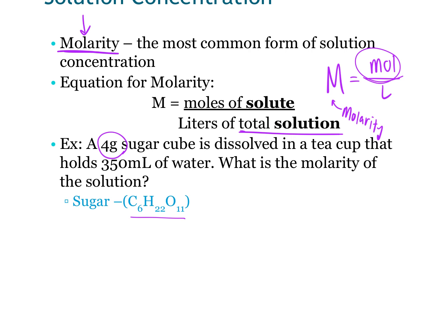Moles. So the first thing I've got to do is convert 4 grams of sugar, C12H22O11, from grams to moles. So let's go ahead and find molar mass. That's the fat one. Pretty big.